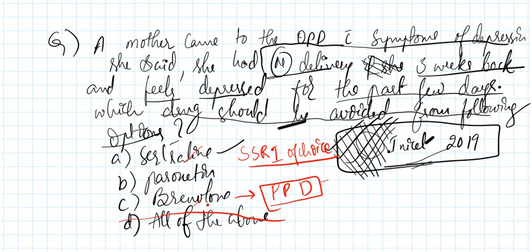Now what option is remaining? Paroxetine. So the answer is paroxetine. It's as simple as that. Paroxetine is the answer. Now we will discuss postpartum mental illness. It is a very important topic, guys, and it is one of the fan favorites of INICET.